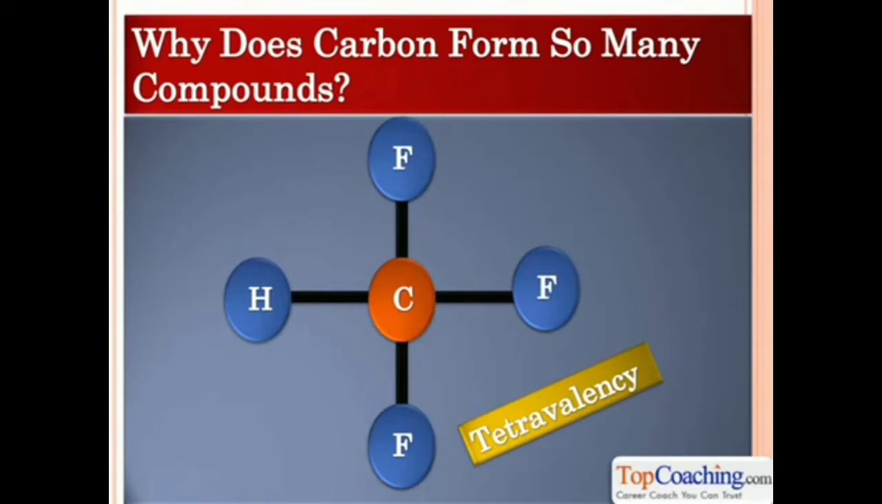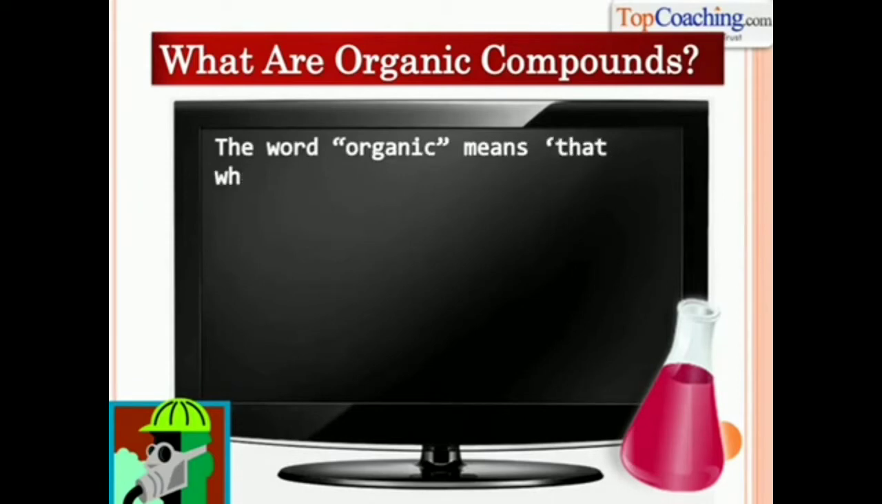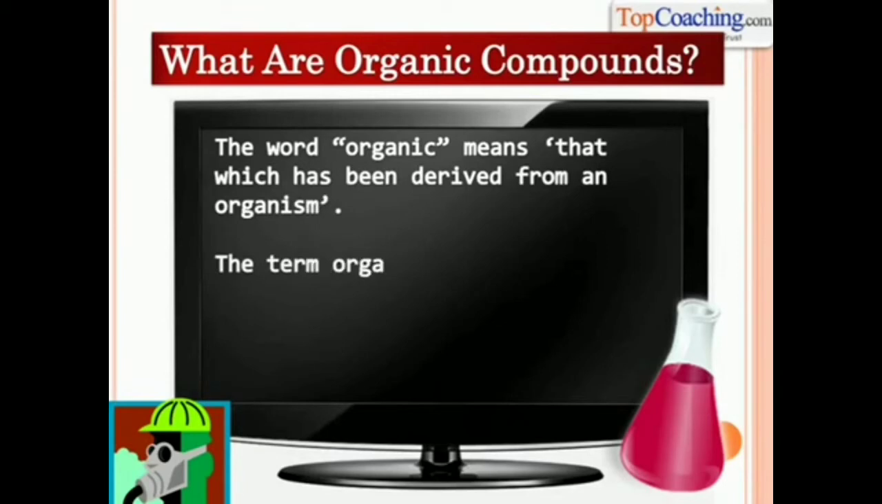Reason number 1 is catenation, the ability of carbon to form carbon-carbon chains. Reason number 2 is tetravalency. There we go. Now generally, the study of carbon compounds is called organic chemistry. And many carbon compounds are in general called organic compounds. So before we proceed further, let's just understand what the word organic compound means. The word organic means that which has been derived from an organism.